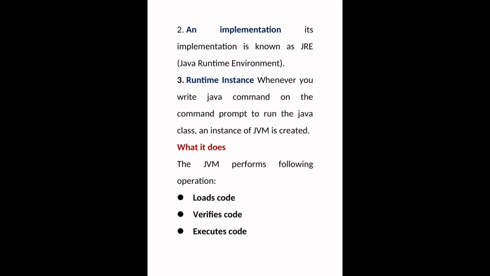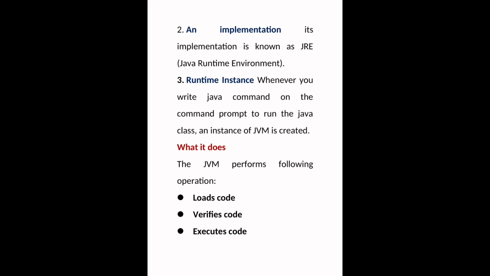Third, runtime instance. Whenever you write the java command on the command prompt to run the Java class, an instance of JVM is created. First, we write a Java program on the computer screen and then we compile it. The Java compiler software is javac. In the compilation process, it converts the high-level language to bytecode.